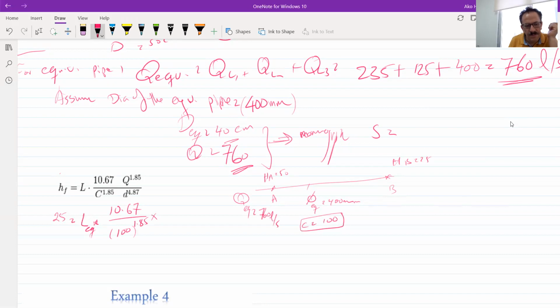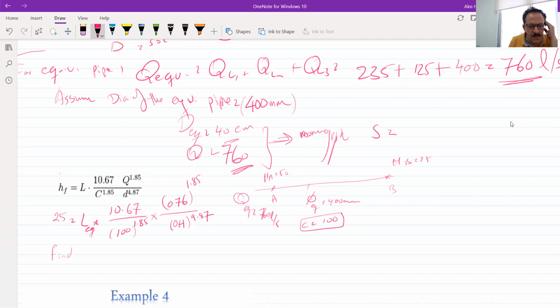times how much is the Q? Be careful, this should be in meter cube per second. So 0.76 power 1.85, divided by the diameter of this pipe, the one that I assumed, 0.4 power 4.87.